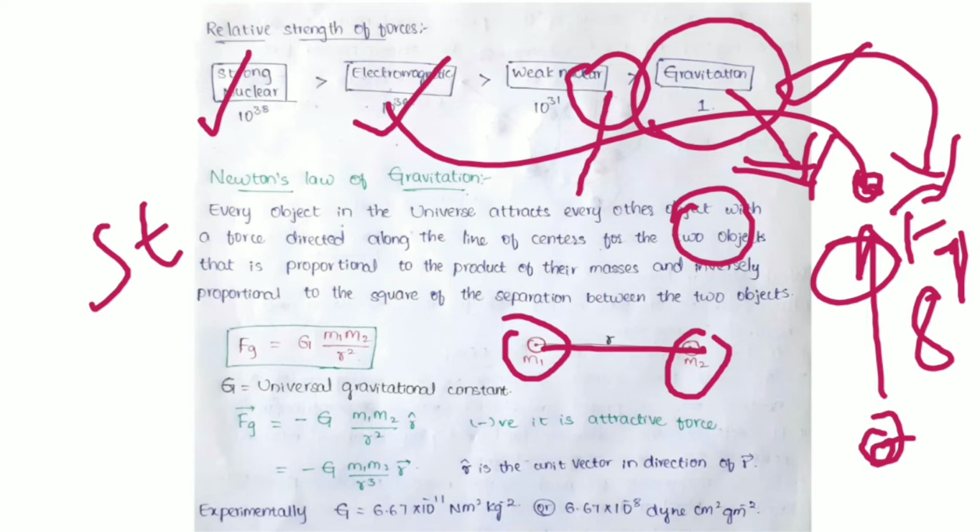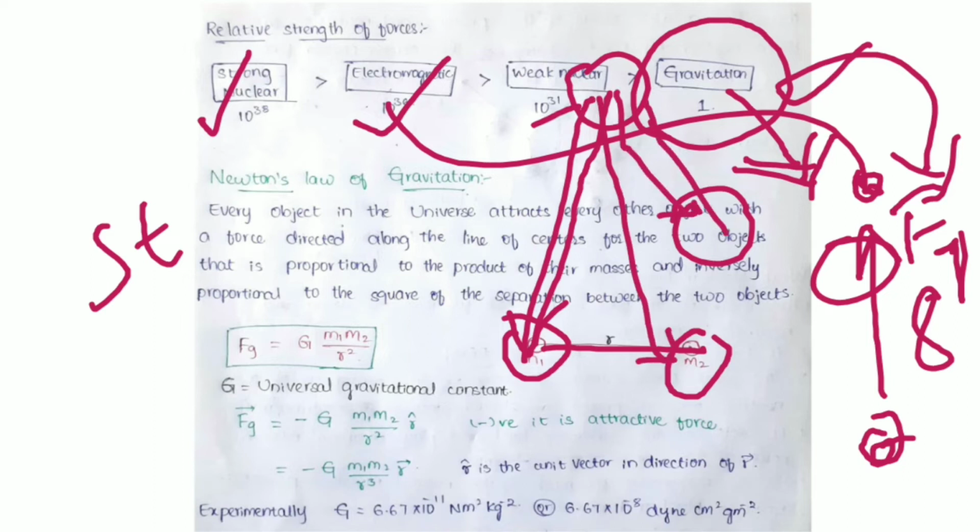This object exerts a gravitational force on this one, and this also exerts on this one, this on this one, this on this one, this on this one. Like every object shows its intensity of gravitational force on every other object in the universe, but there will be a difference in the magnitude. It depends upon their masses and the distance of their separation, right?